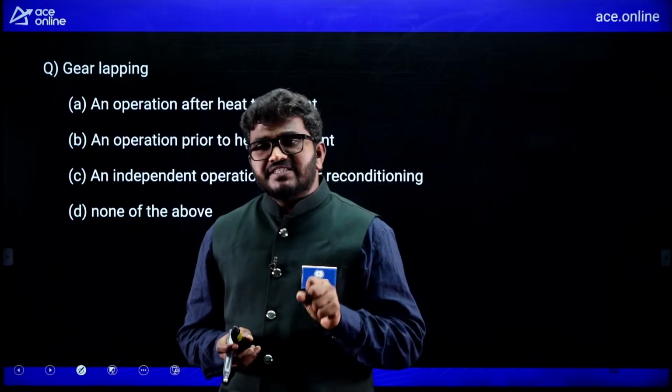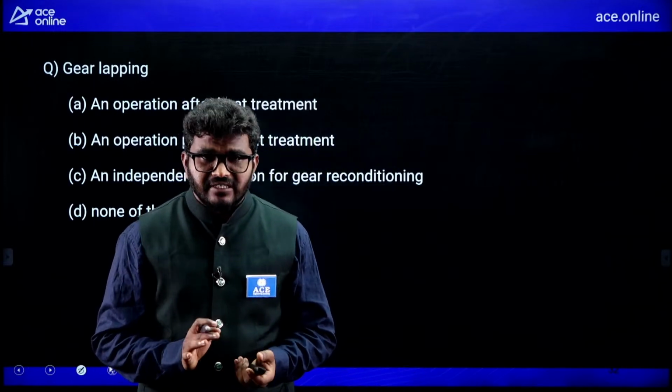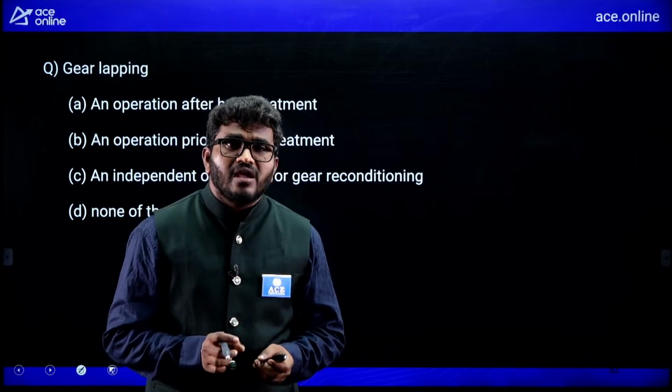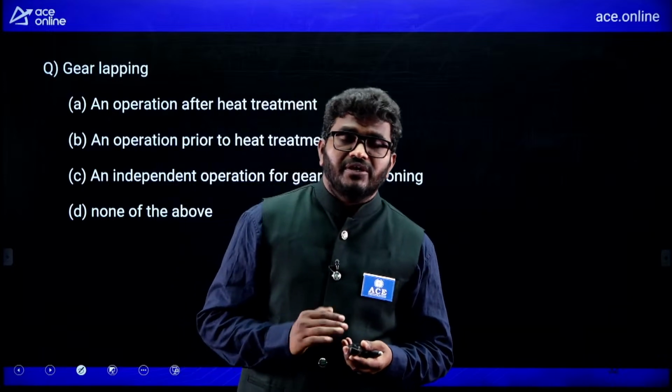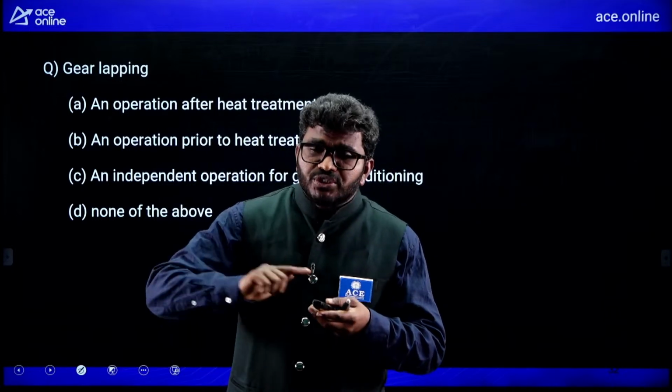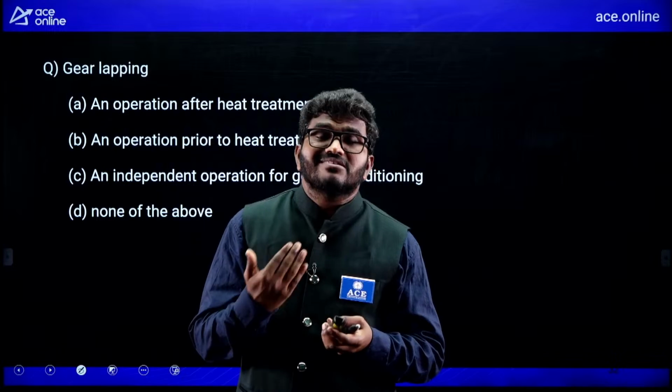So these surface finishing operations are done after machining and after completion of heat treatment. Some scales must have formed during the heat treatment process, so we should remove those scales and increase the surface finish.